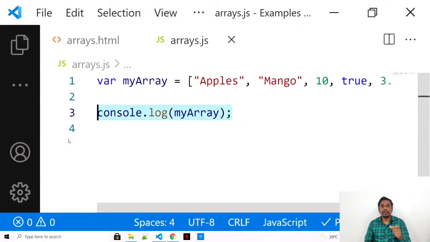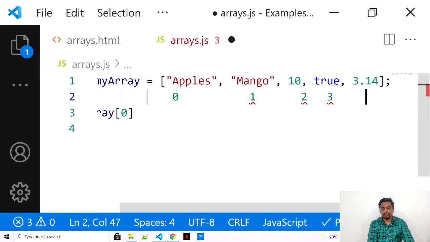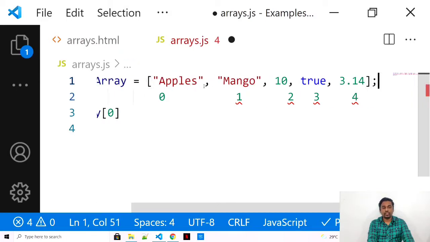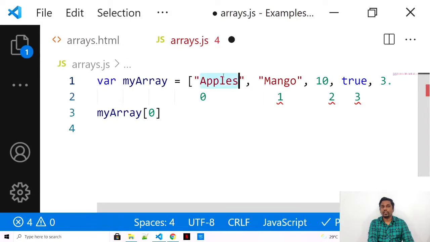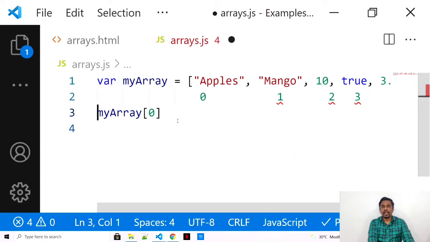Let's say that I want to print the first value from that array. What I can do is quickly get the first value: my array of, again in the square brackets, the index 0. This is your 0th position. This is your first position, this is your second position, third position, and the fourth position. So whenever I say that I want the 0th position of this array, it is going to return me the value of it. That is your apples.